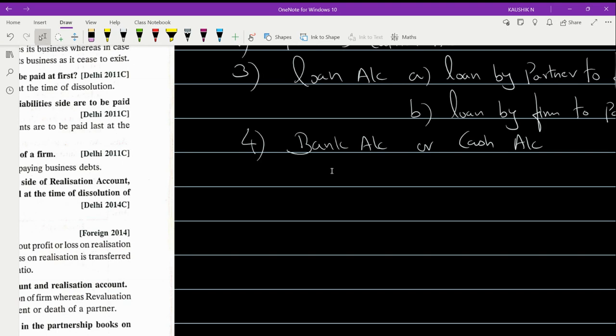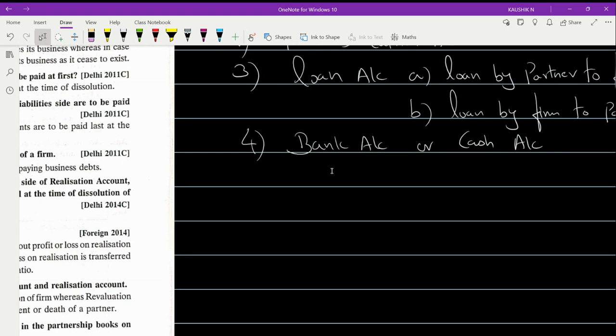Both the sides are not getting matched up. That means something they would have missed out in the question. They would not have given it as a ready-made figure. They may ask us to prepare it or to derive that particular value, but they might have given us the realized value of that particular asset.